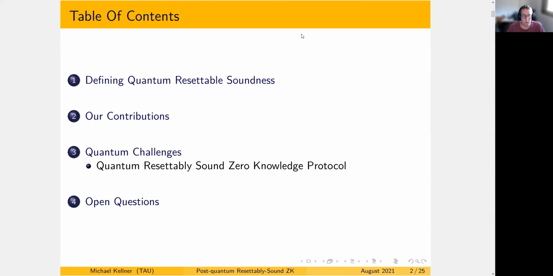So I'm going to describe what we're going to talk about in this talk. The first thing we're going to do is to define the notion of quantum resettable soundness. This notion was not defined before our paper, and we'll discuss the definition and why we chose it. Secondly, we're going to describe in a broad overview the contributions that we present in the paper. There are three main ones, and we'll discuss them in more detail.